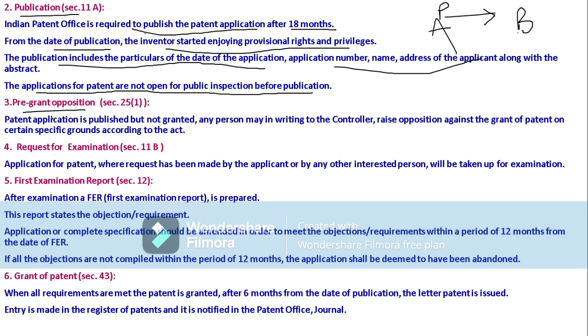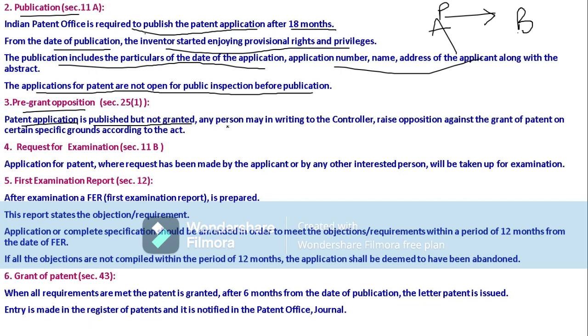So this is known as pre-grant opposition. Pre-grant means our patent is only published, but not granted. We didn't get any patent certificate. In the PTO office, on their website or in their journal, they have published about our application: so and so inventor, so and so invention, so and so design. Only our patent application will be published in that, but not yet granted. Till now we have not been granted the patent, we just went for publication.